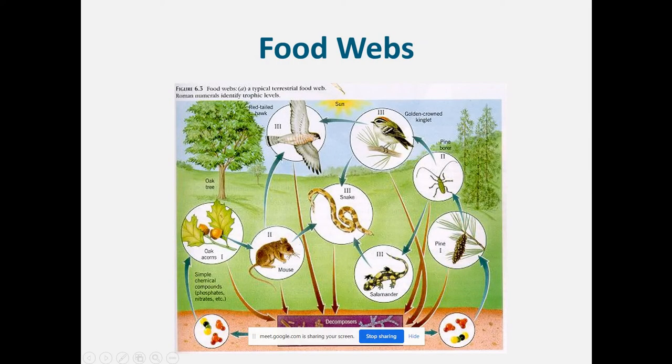This food web, as you can see in the figure, is connected by different food chains. So energy flows by the food chains. What is the purpose of the food chain? Energy flows from the sun to producer, then producer to consumer.